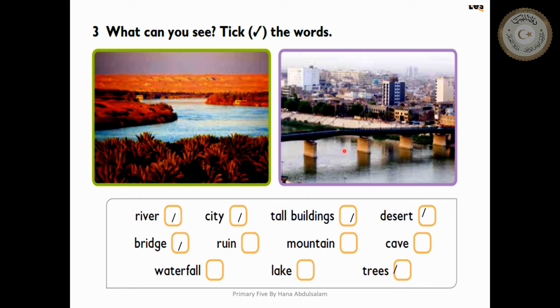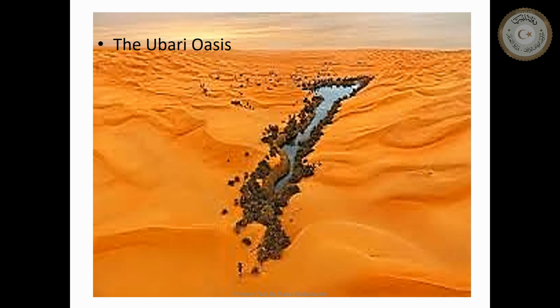So, river, cities, tall building, desert, bridge, ruin, mountain, cave, waterfall, lake, and trees. We have here trees. What's this? It is Ubari Oasis. It is in Libya. Ubari Oasis. Where is it? Can you see Sahara here? Where is it, Ubari Oasis?